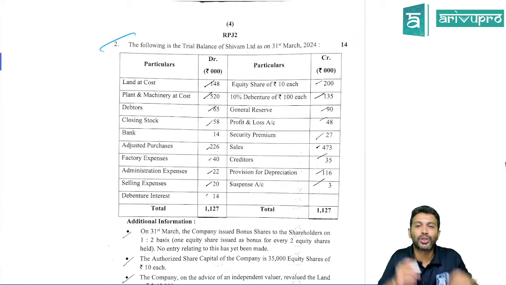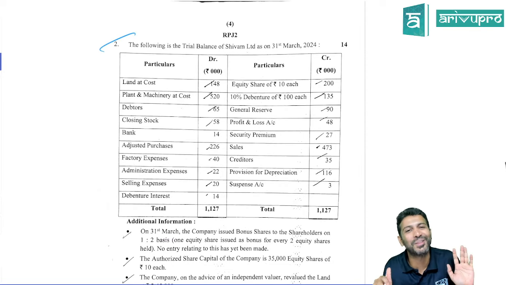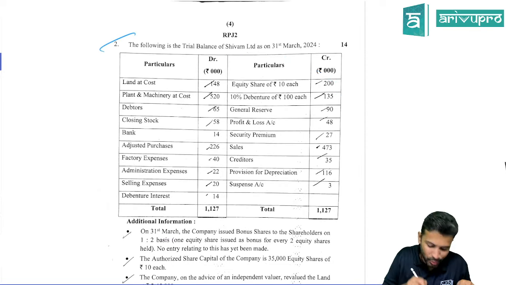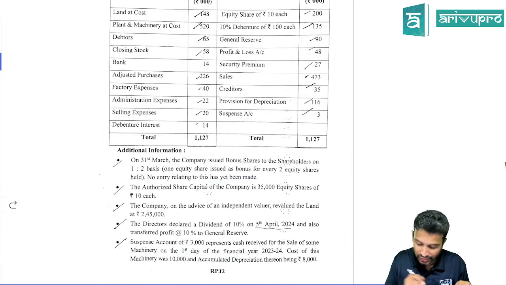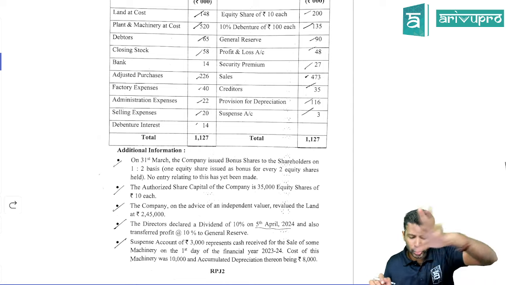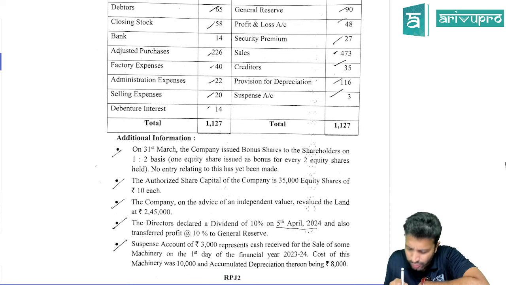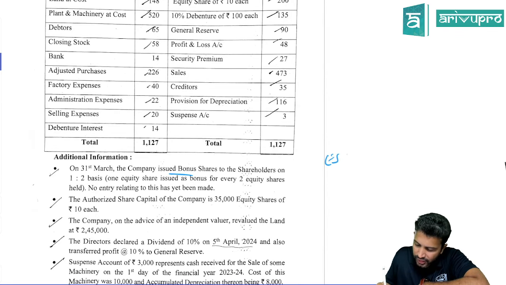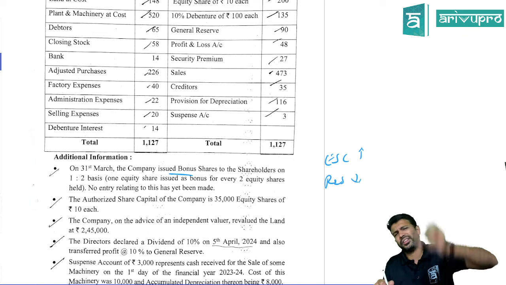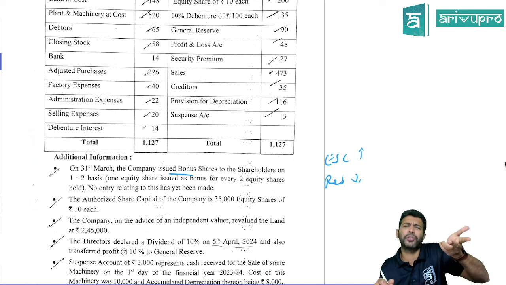This question also is a full copy paste from the study material. If you see, the same question is there. The same suspense account, if you remember, land was revalued, all that adjustment, same drama. But the only different adjustment I saw here is that they added a bonus issue. So when the company issues bonus shares, what will happen? Equity share capital will increase, and reserves and surplus will reduce. Which reserve? Either CRR, securities premium, or free reserve. Alright.